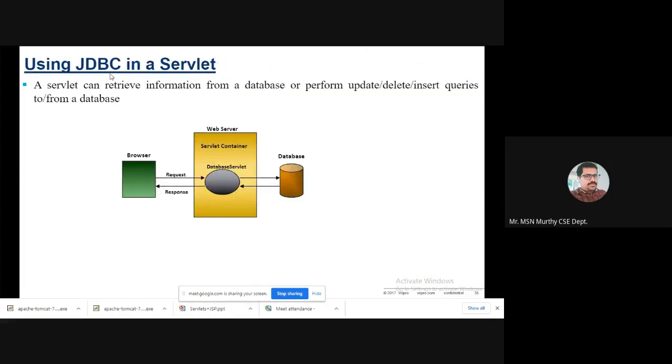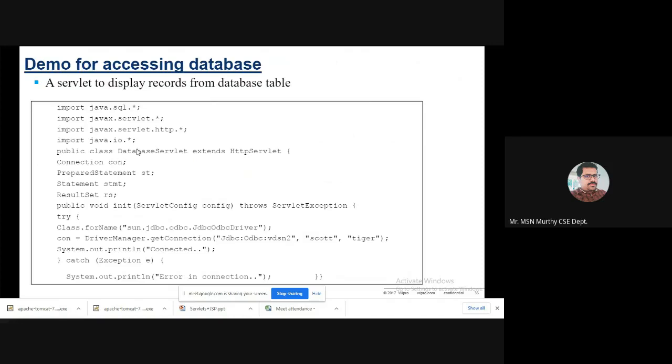So, using JDBC in the servlet. The JDBC purpose is Java Database Connectivity, in order to extract information from a database from your web server, from your program. So you have to write the connectivity of JDBC. JDBC connectivity you have to maintain. Okay.